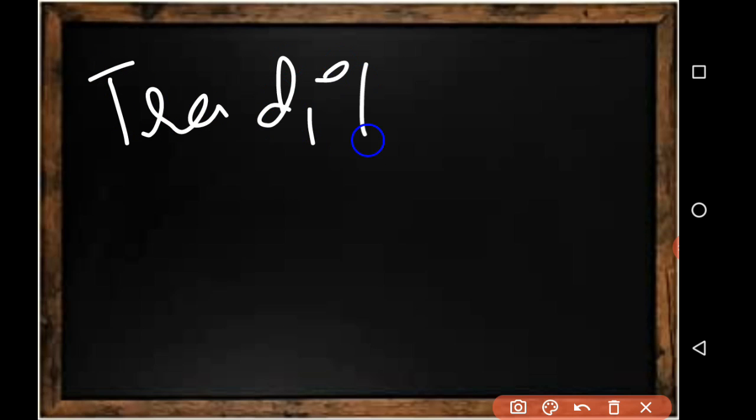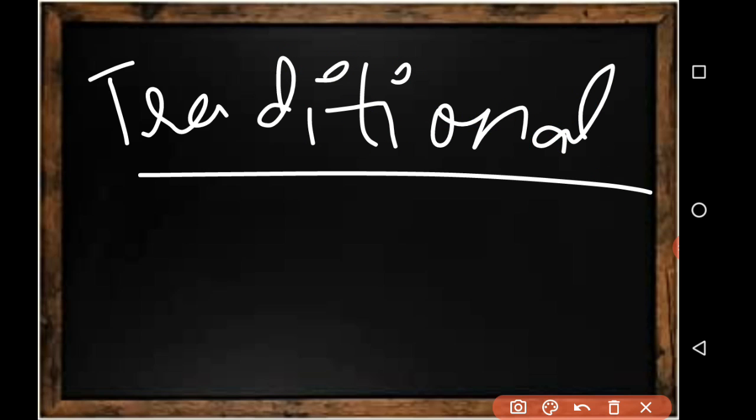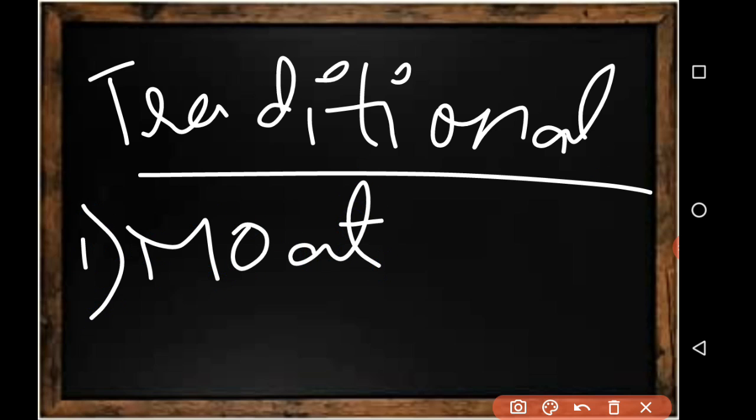Now we shall look at the traditional methods and the modern methods of irrigation. First we should discuss the traditional methods. First one we have is moat, M-O-A-T. What is moat? Pulley system, you know, right? In the villages, when you visit a village, they take water from the well using a pulley. That is the moat, pulley system. Secondly, we have chain pump.